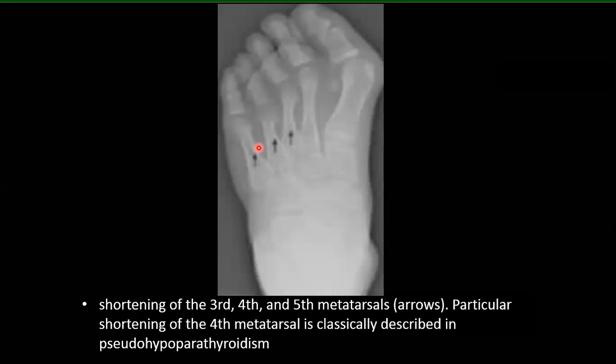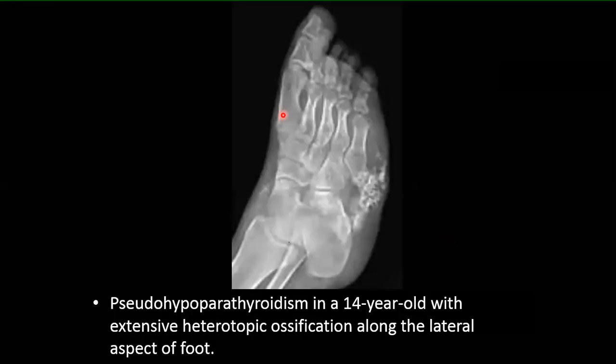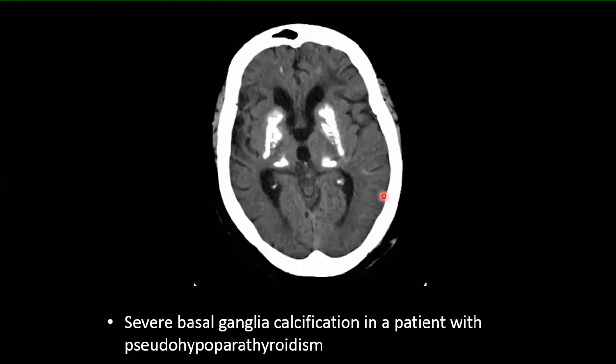In this survey of a CT image, well, it's not very obvious, but clear that the third, fourth, and fifth metacarpals are all shortened, and this is classically described in pseudohypoparathyroidism. Again, you can see here, this is a 14-year-old patient with pseudohypoparathyroidism showing extensive heterotopic ossifications and calcifications in the soft tissues of the foot, consistent with pseudohypoparathyroidism.